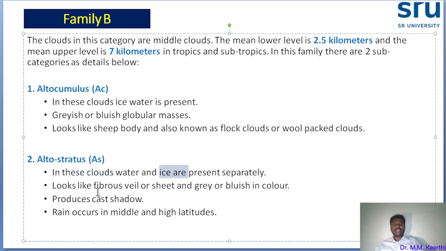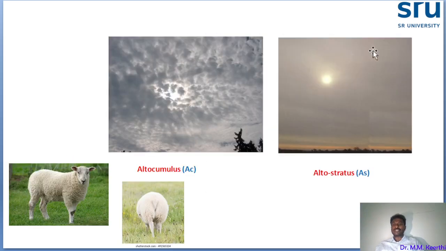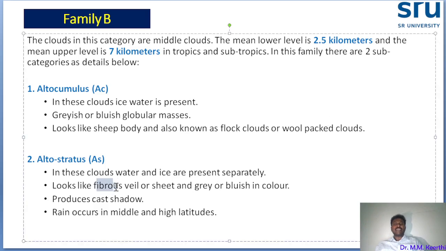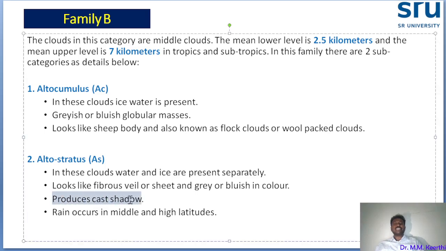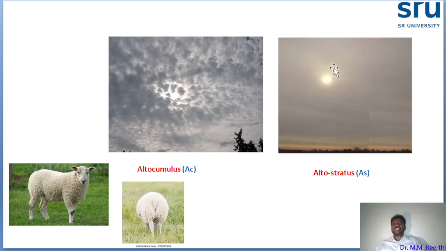Okay, how does it look? It looks like a fibrous veil or sheet, grayish or bluish in color. You see, almost the entire sky is grayish, and it looks like a fibrous veil. It produces a cast shadow. Because of this, direct sunlight will not be there. So due to the altostratus cloud, some cast shadows will occur.